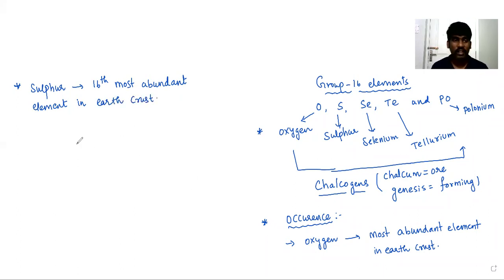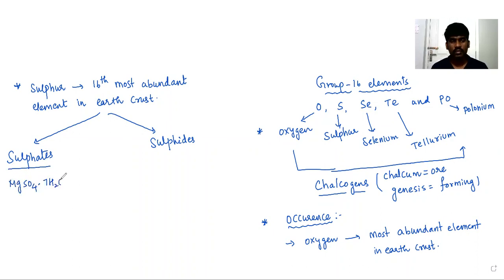And this sulfur is available in the form of sulfates as well as sulfides majorly.